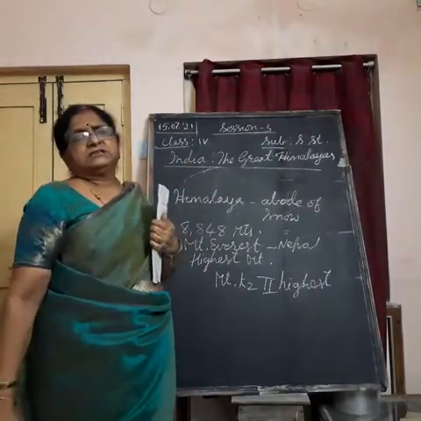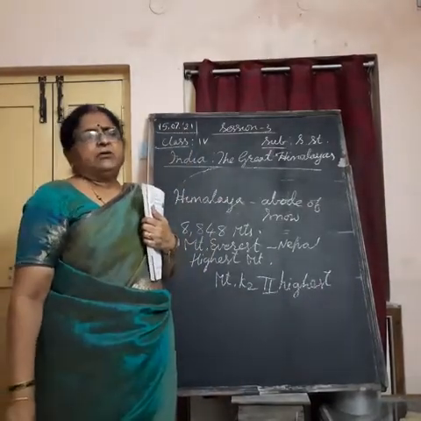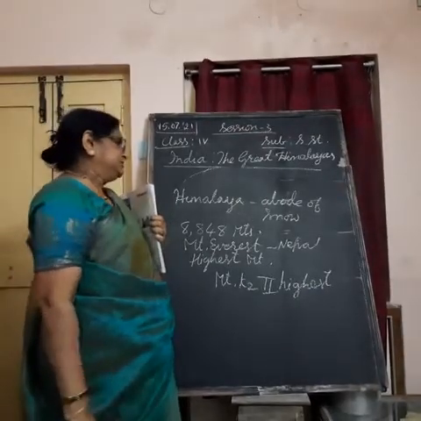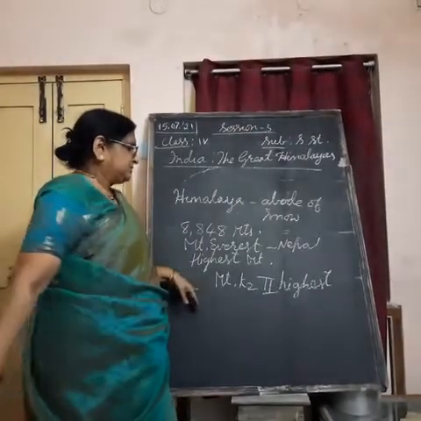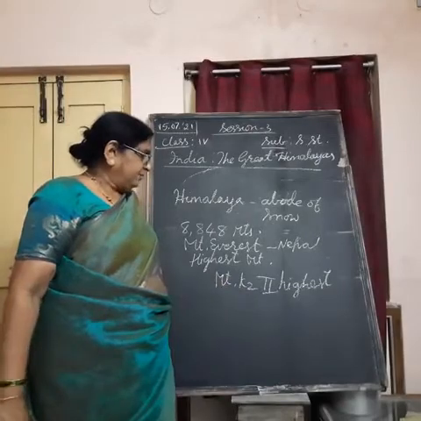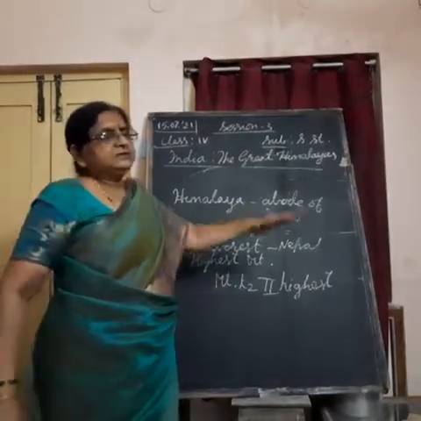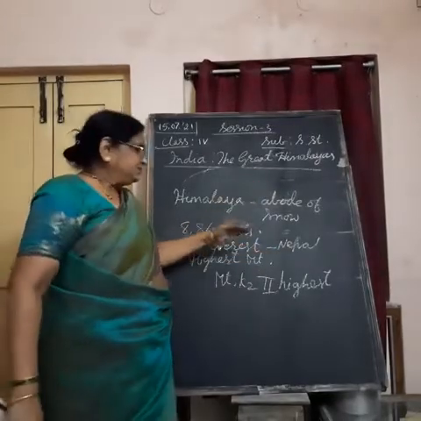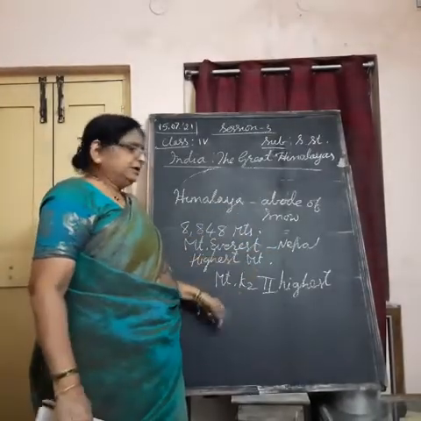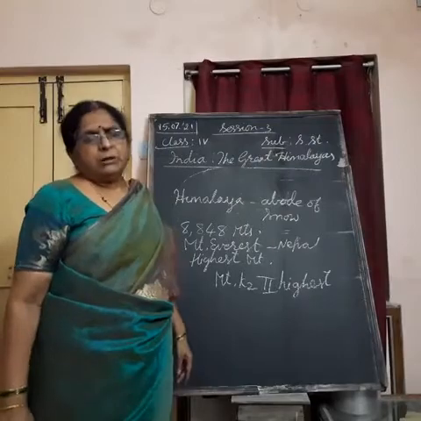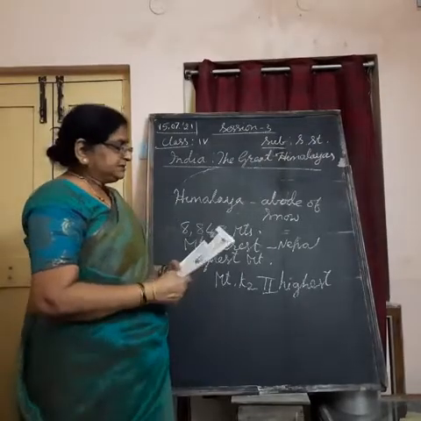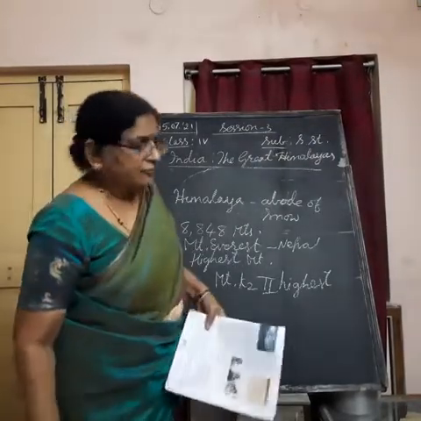Godwin Austen, a common person, discovered that Mount K2 is the second highest mountain in the world. So it was named after him. But gradually that name was removed and it is known as Mount K2. It is the second highest mountain in the world.